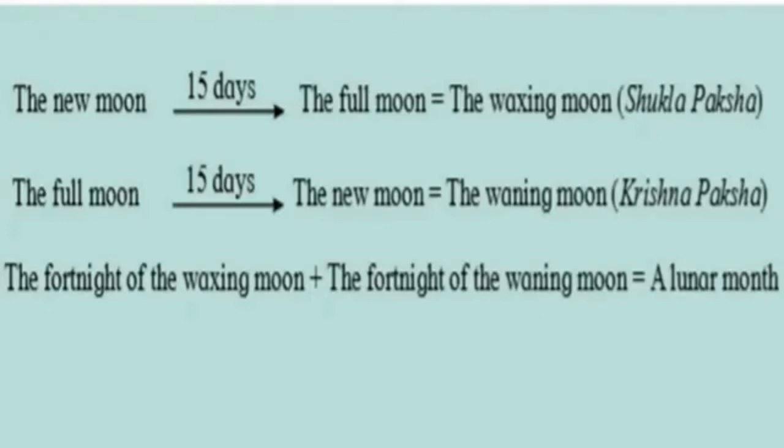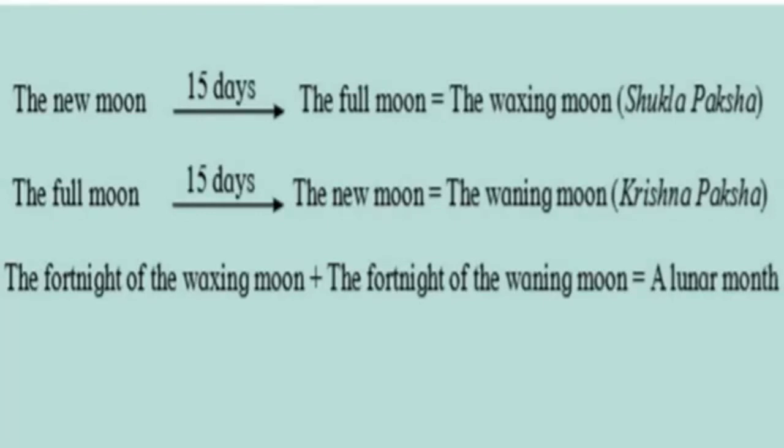It takes 15 days from new moon to full moon. This is the fortnight of the waxing moon. Otherwise, in Hindu system we call Shukla Paksha. Okay, here again it takes 15 days from full moon to the new moon.